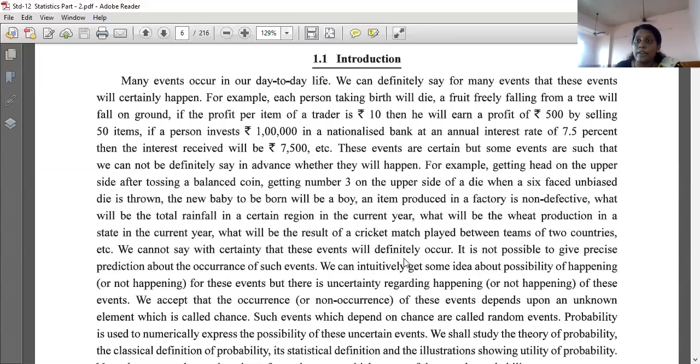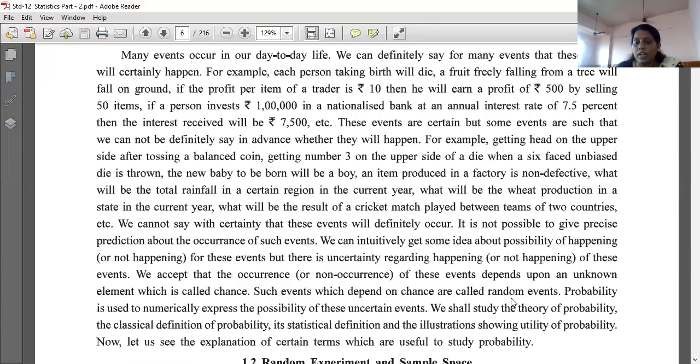So in 11th standard also we have learned the possibility, probability chapter, possibility, chance, and these words are there, chance, right? So such events which depend on chance are called random events. Okay, underline that thing. The event which depends on chance is called a random event. Probability is used to numerically express the possibility of these uncertain events. So what is probability? The events which depend on chance are called random events, and the events which are predicted on a numerical basis, that is called probability.